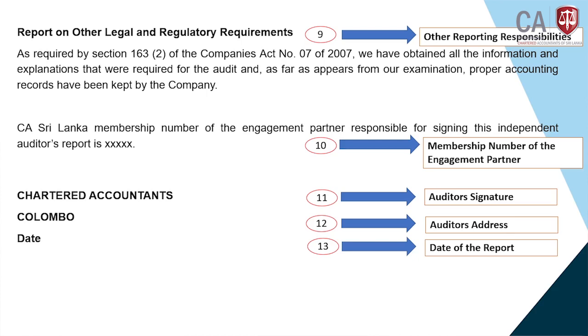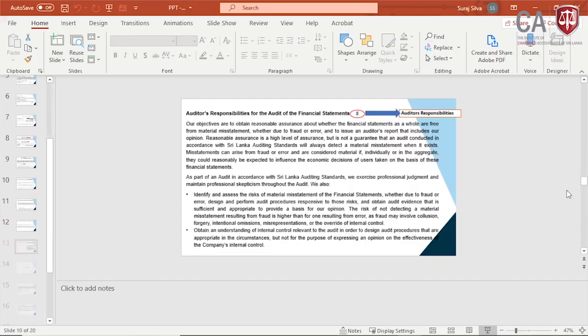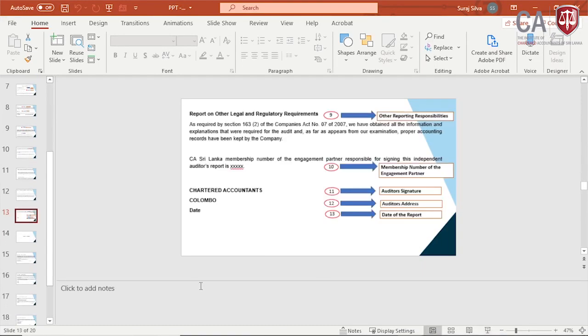All right, now we are finishing the audit report format discussion. If you see all these 13 sections, I will show you a practical audit report as well.